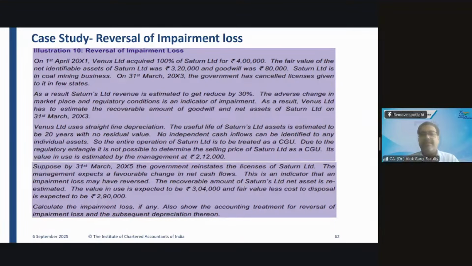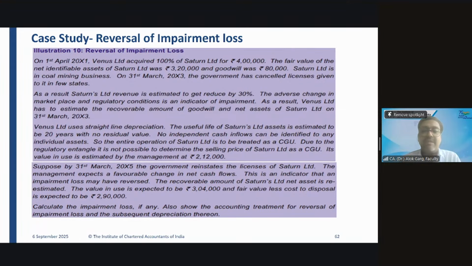Any female candidate who wants to answer? Whether the impairment loss is 288 minus 212, which is how much? 76,000, right?